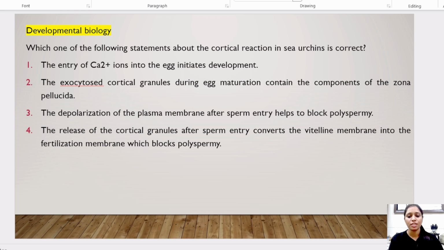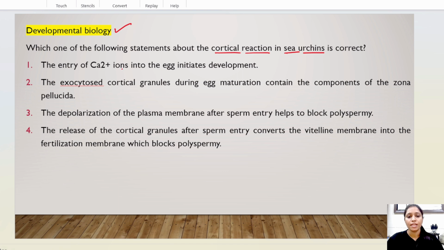Today we are going to discuss some most important topics and most important questions from developmental biology. So let's begin. Here first question is, which one of the following statements about the cortical reaction in sea urchin is correct? We have to analyze the cortical reaction in sea urchin.